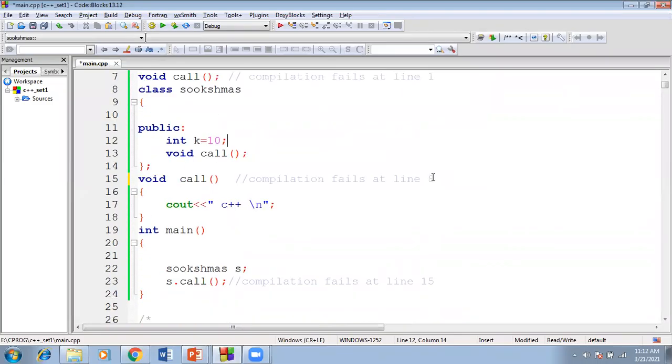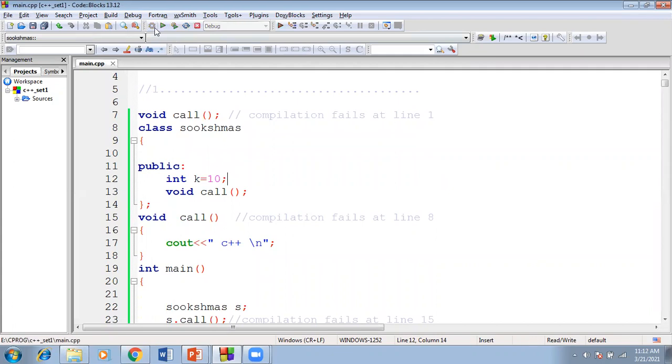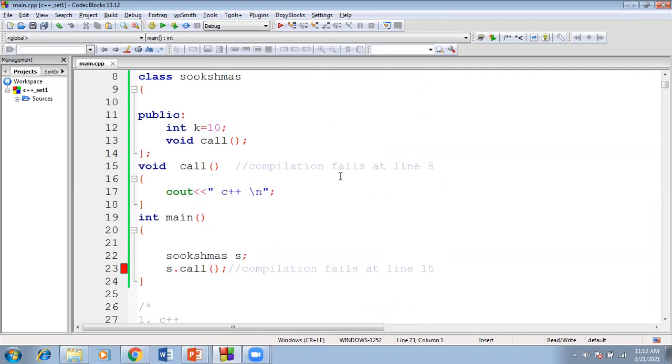This is the program. If I try to build and run this code, you will get a compile time error. Compilation fails at line 15. Why? Because this is the function, and we are taking the function outside the class.